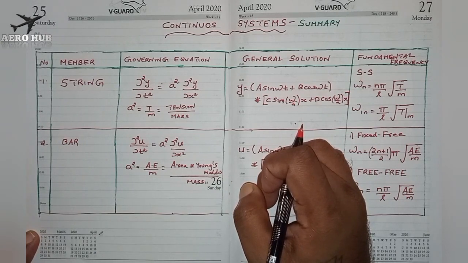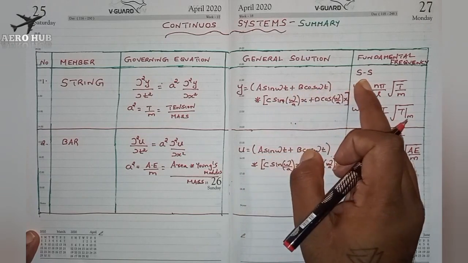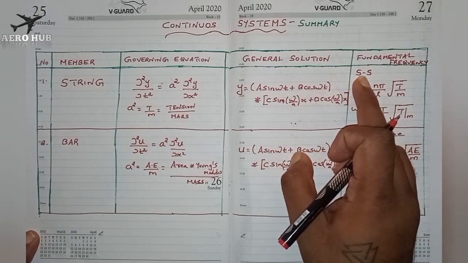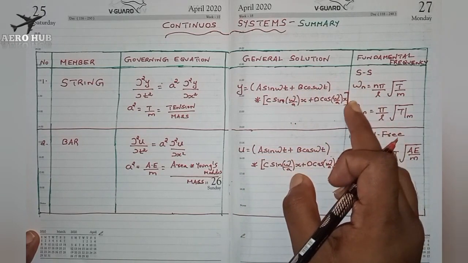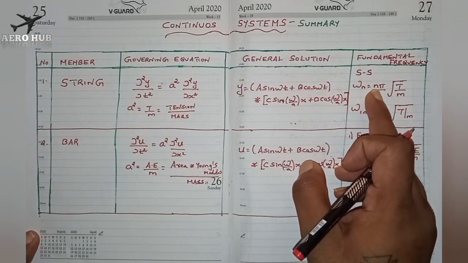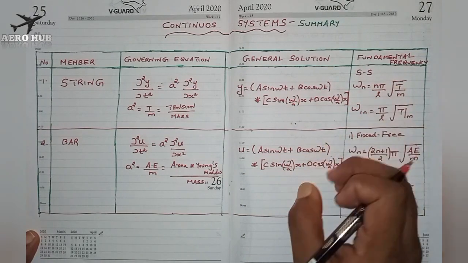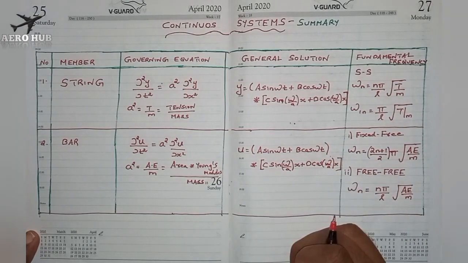You also have to understand that there are standard formulas for standard boundary conditions. For example, in the case of a string, for the simply supported condition, SS, the value of omega n is n pi by L into root of T by M. Like that, we have standard equations for natural frequency for standard boundary conditions.